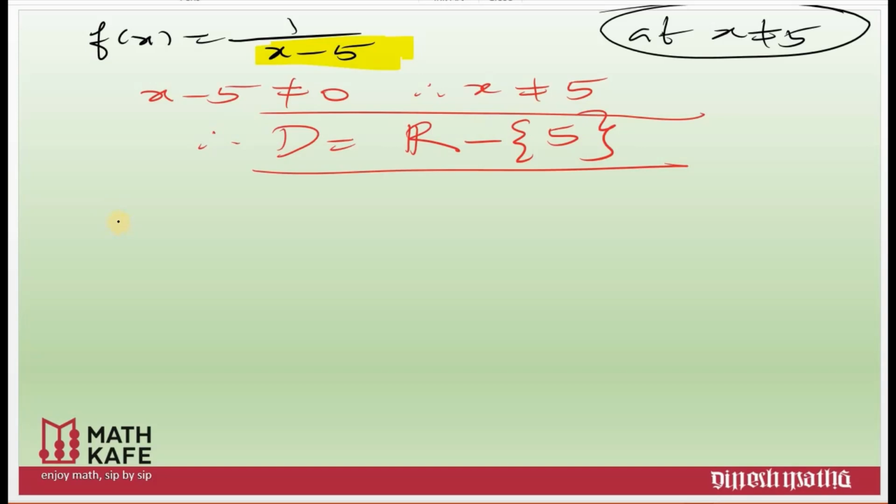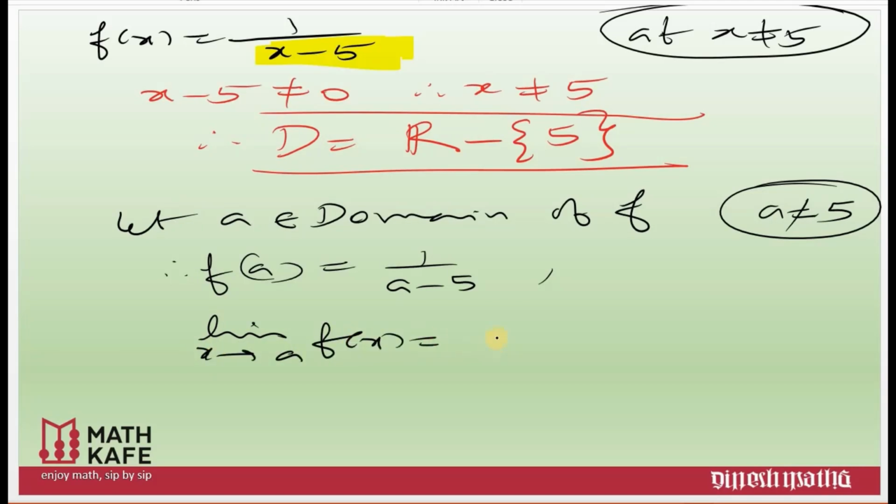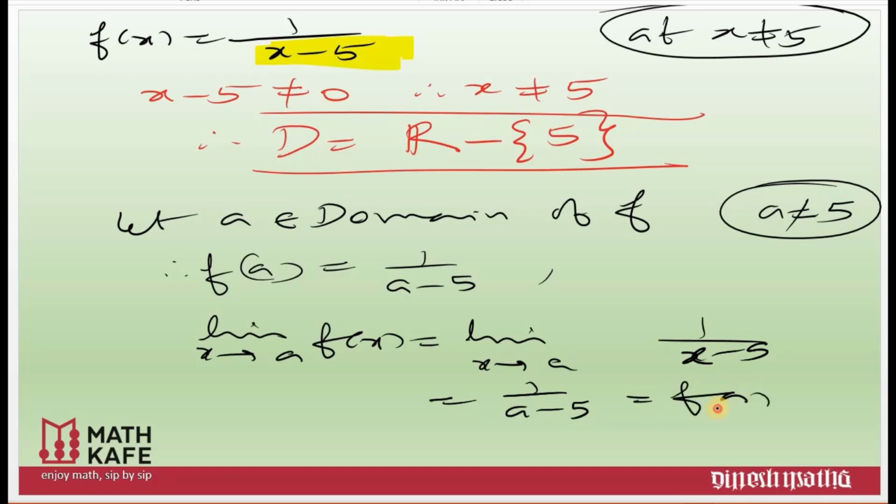The remaining will be just like the other one. Say we take any real number, let a be any element of the domain of f. Can this a be 5? Never, right? Because 5 is not in the domain. Therefore f of a equals 1 by a minus 5. I'm repeating, this a is not equal to 5 because 5 is not a part of the domain. Now let us calculate the limit. Limit x tends to a of f of x is equal to limit x tends to a of 1 by x minus 5, that is equal to 1 by a minus 5, and that is equal to f of a.